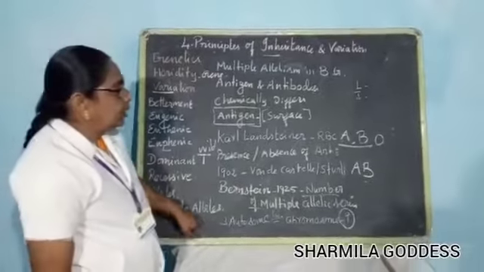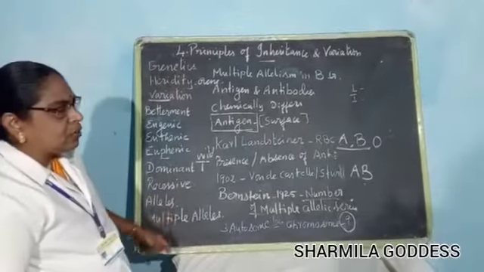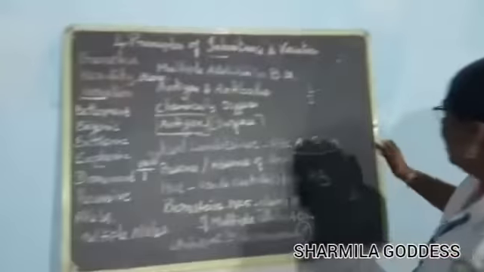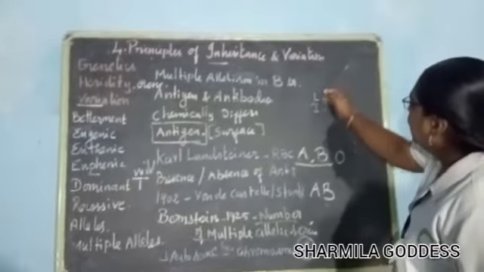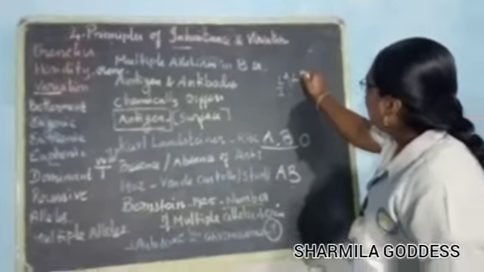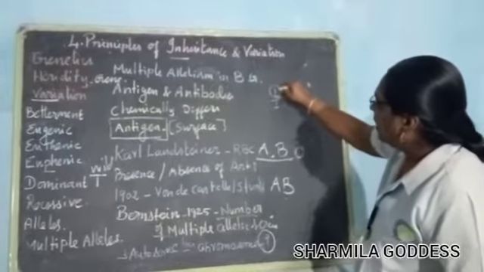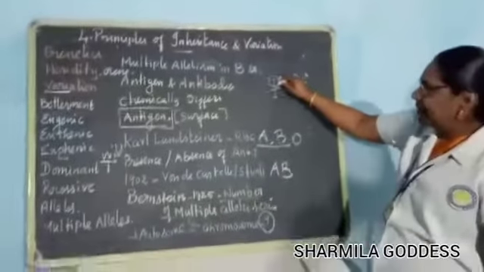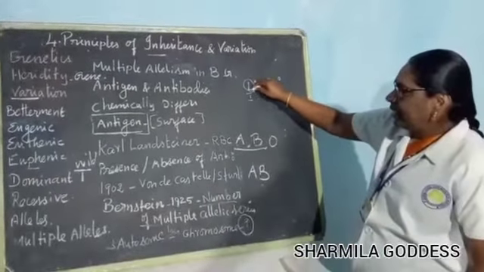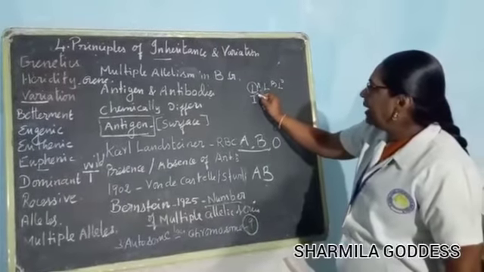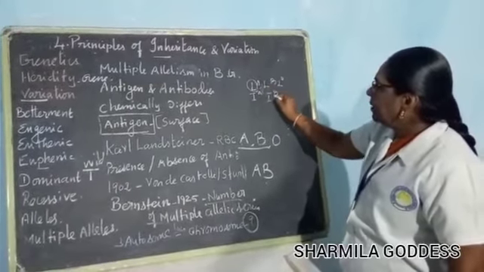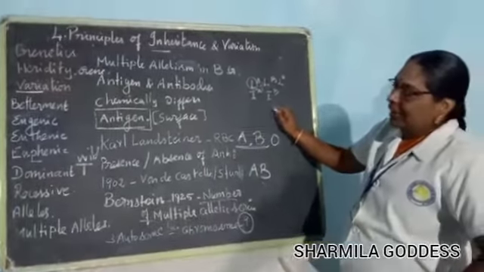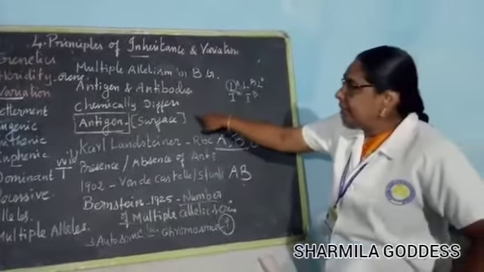Now the blood group alleles are labeled with L: LA, LB, then LO like that. Here the L denotes Landsteiner, the name of the discoverer. They are also labeled as IA, then IB, then IO. Here the I denotes isoagglutination. Another point: the bloods differ chemically.